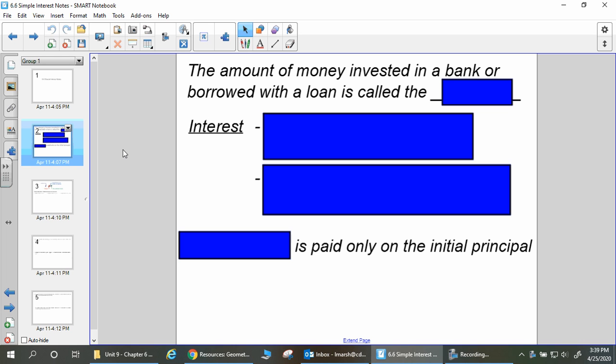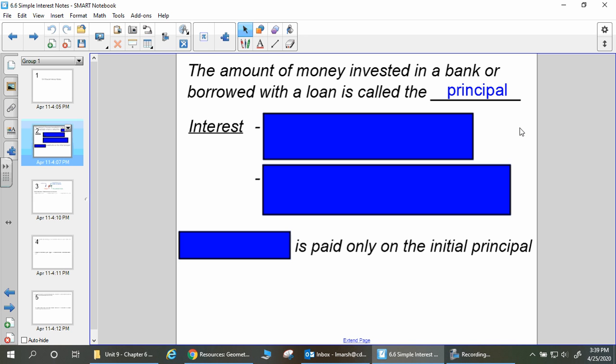I can take money that I have and go put it in the bank, like into a savings account, so that my money is safe and I might make a little extra, right? Or if I want to buy something very big, like a car or a house, I need to borrow money and I have to use a loan. Okay, so the amount of money that either one of these things starts with is called the principal. The amount of money I put in the bank, that's my principal. Or the amount of money that I borrow to go buy that car, that's my principal.